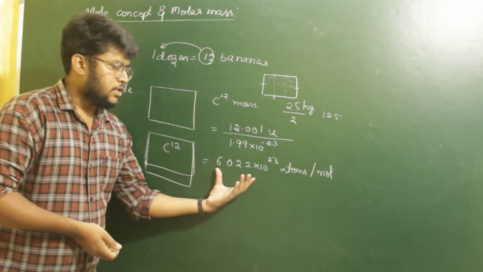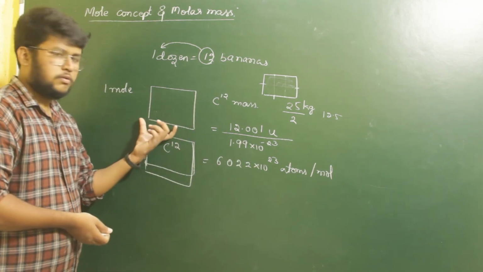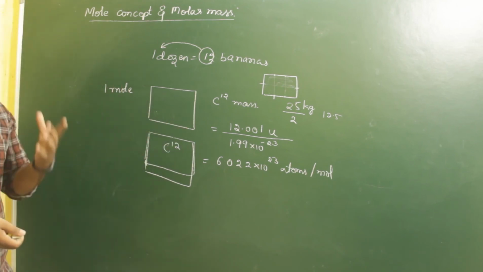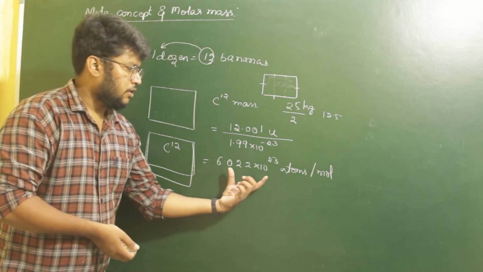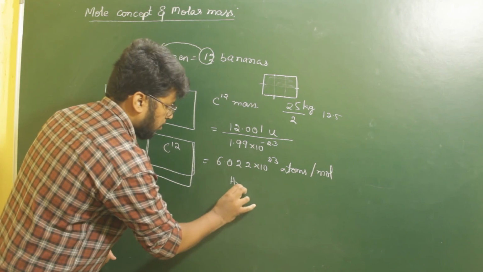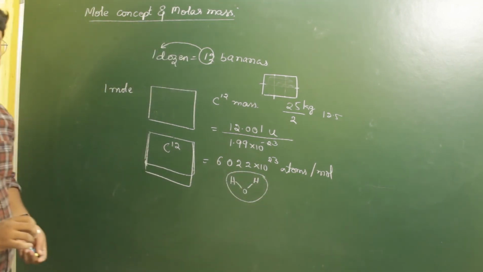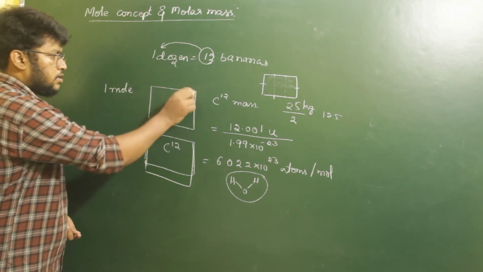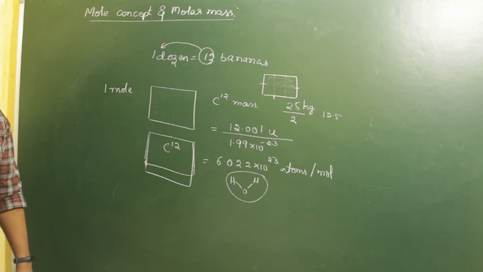If you arrange 6.022 into 10 to the power 23 molecules of water, where this is one molecule, in this box, then this box is said to be 1 mole of water.